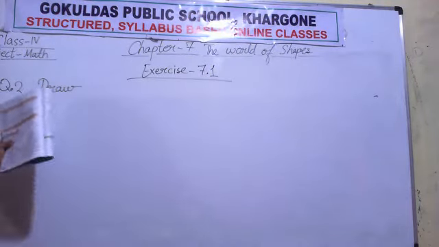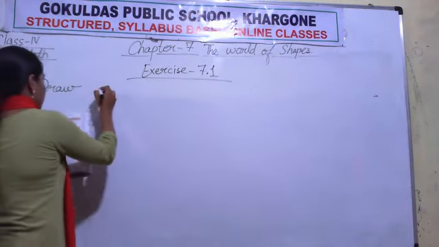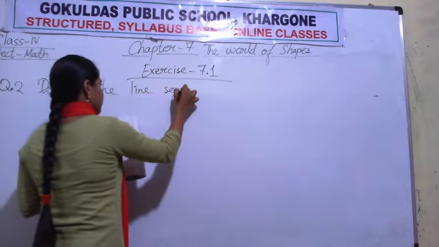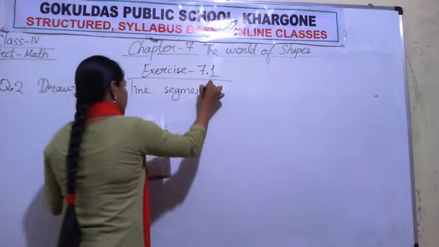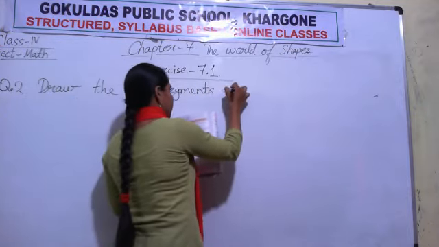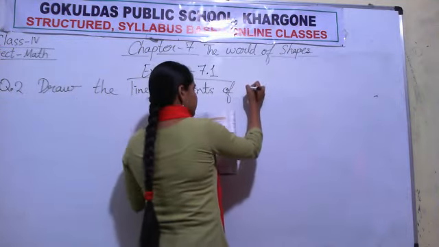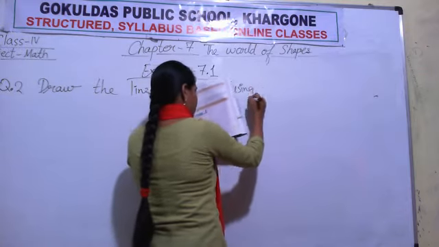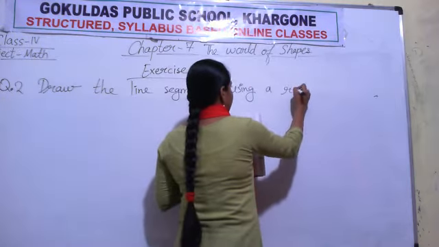Draw means you need to draw a line. Draw the line segments of the following using a ruler.